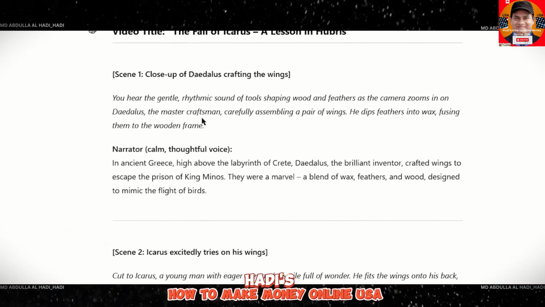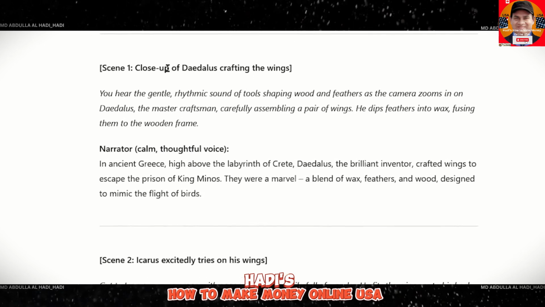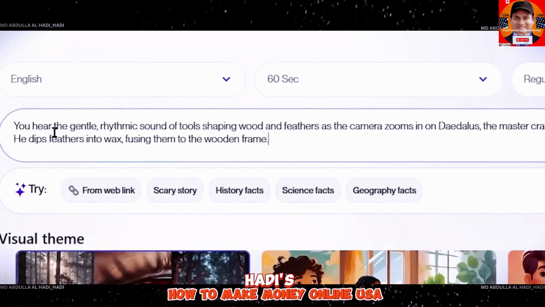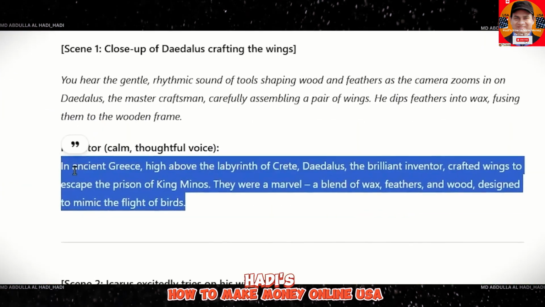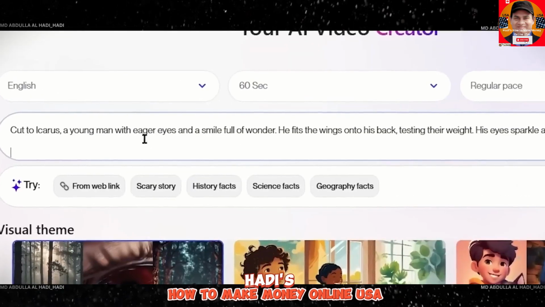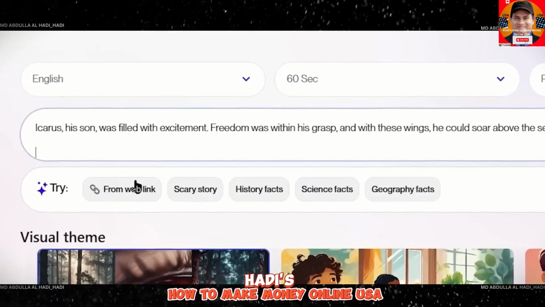And now the most important part, we need to copy paste the narration of GPT again, and you need to copy only these paragraphs from here. You don't need to copy these headings. So let's just copy the first paragraph from there and paste it into Clipwise. Copy another paragraph from ChatGPT and paste it in Clipwise. Just like this, we will copy paste the whole story from ChatGPT to the Clipwise AI tool.